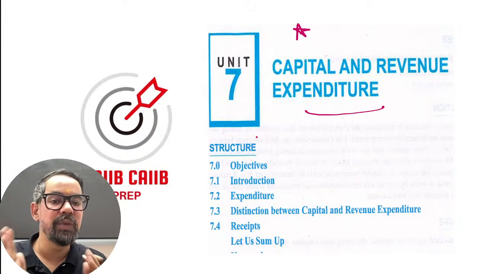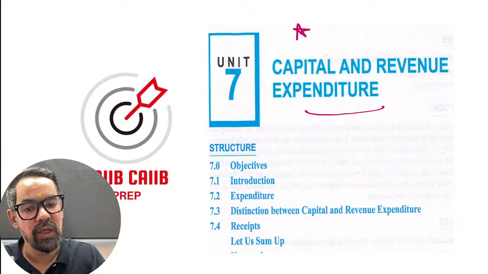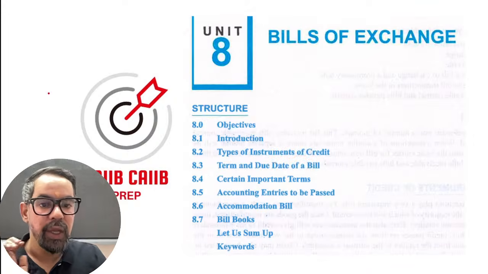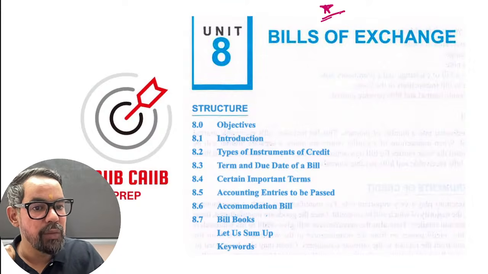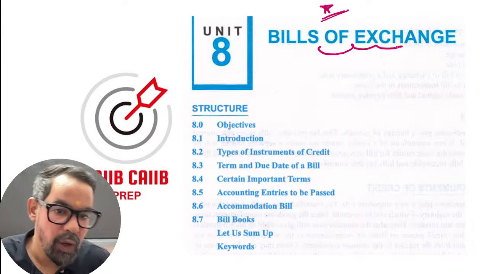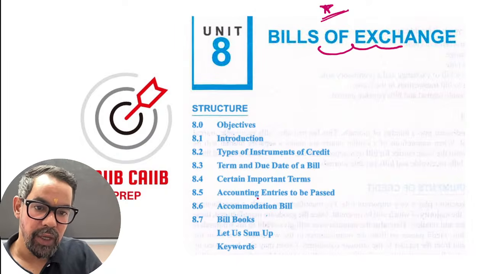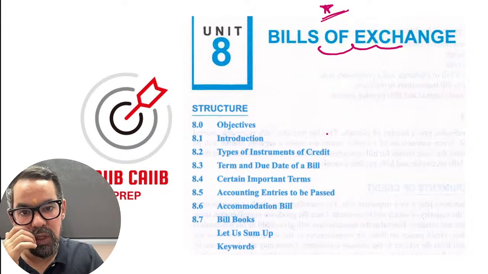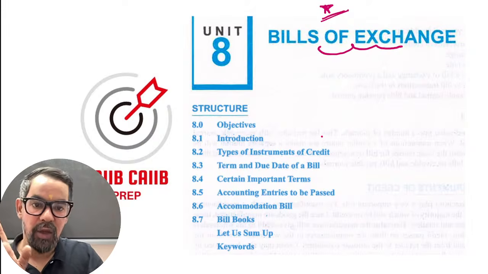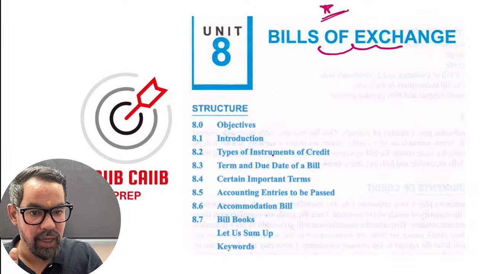So the differences between these two, half marks to 1 marks, you can expect based on this unit. Then next one, bill of exchange. When it comes to bill of exchange, this unit is all about some important areas like types of instrument of credit. We have three: promissory note, bill of exchange, and check. Section 4, 5, and 6 of the NI Act.